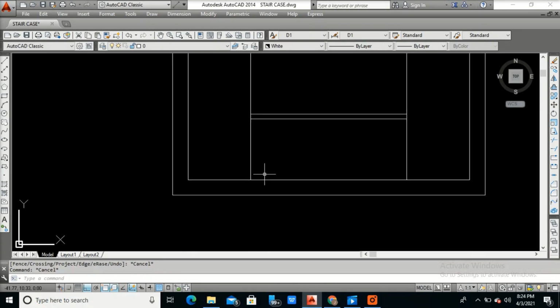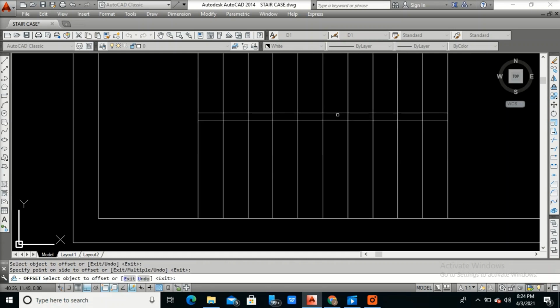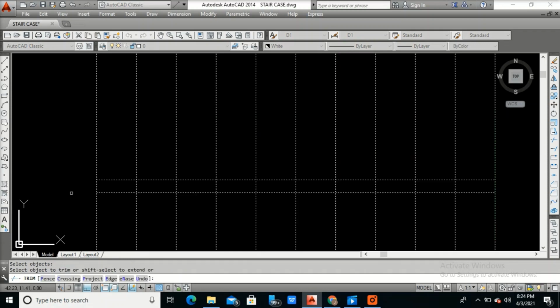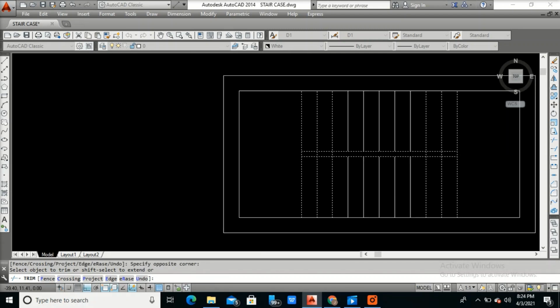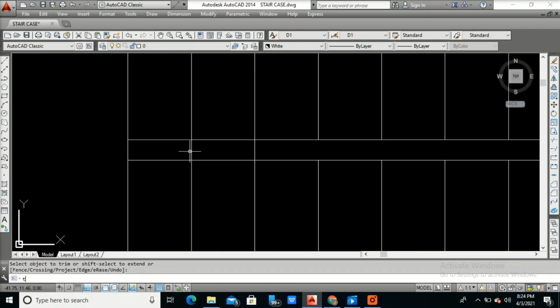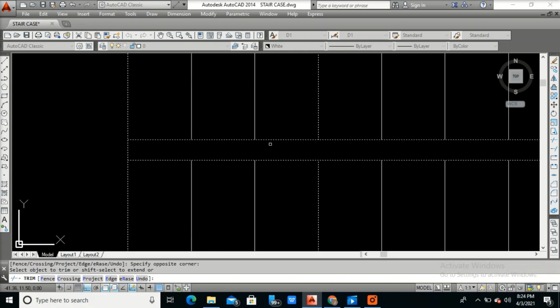0.3, offset 0.3, that is nothing but the thread actually. Thread. Perfect. Yeah. Trim, cross, remove the inner portion. Press enter. Okay. Trim, cross. Okay.